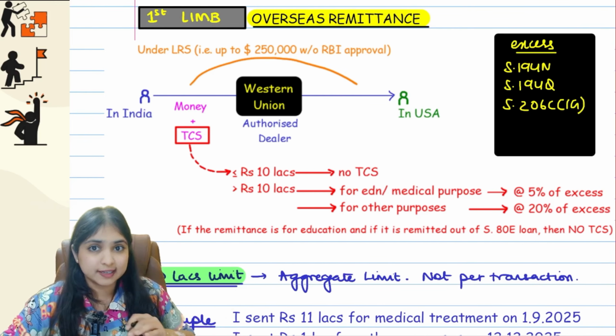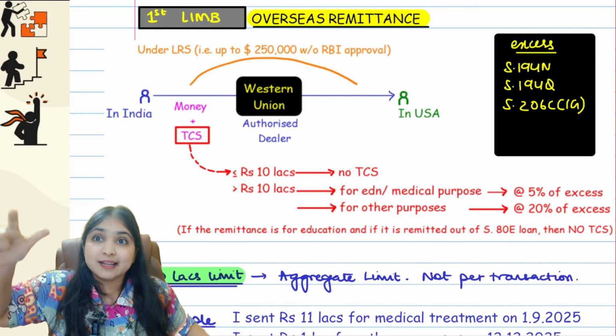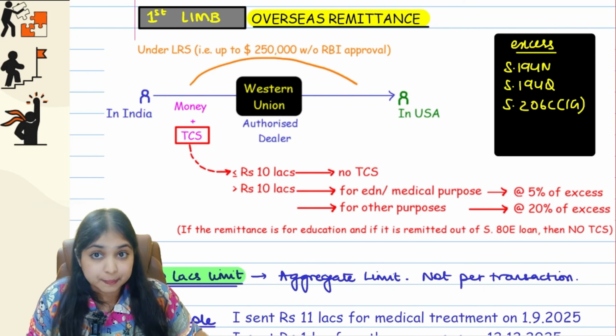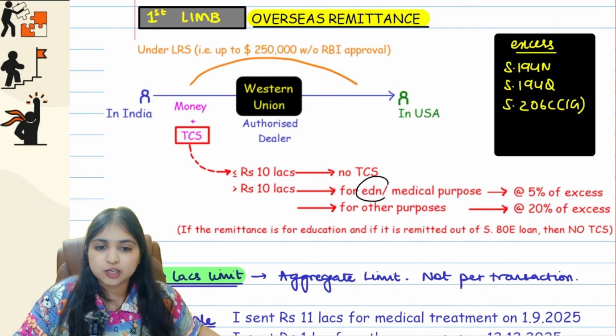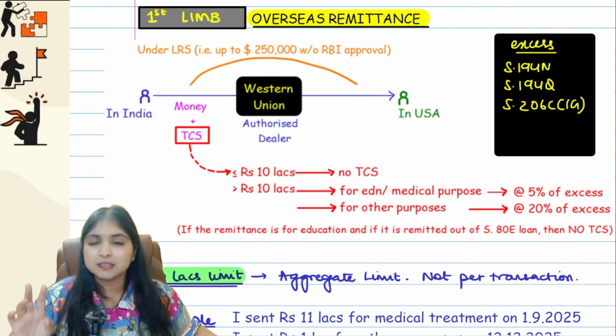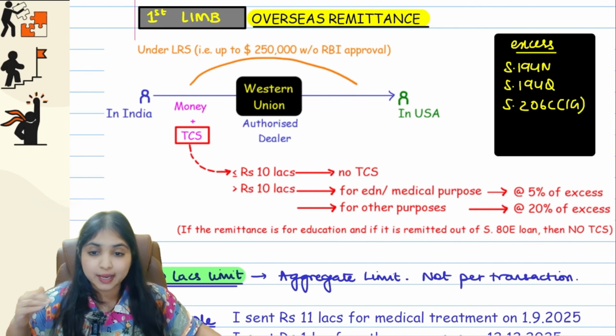So if you're going to remit money up to 10 lakh rupees, then the authorized dealer will remit it just like that without even collecting any TCS from you. But if you remit more than 10 lakh rupees, then whatever is the excess above 10 lakh rupees, on that TCS will apply. At what rate? It depends on the purpose. If you're remitting with respect to education or medical purpose, then 5% TCS. If the remittance is for any other purpose, then 20% TCS. But percentage of what? Percentage of the excess. Okay, excess above 10 lakhs.